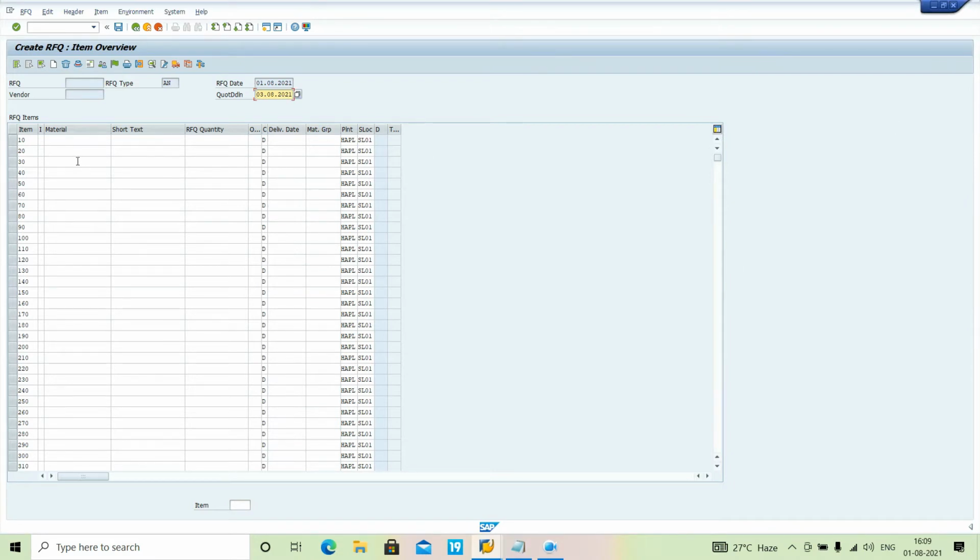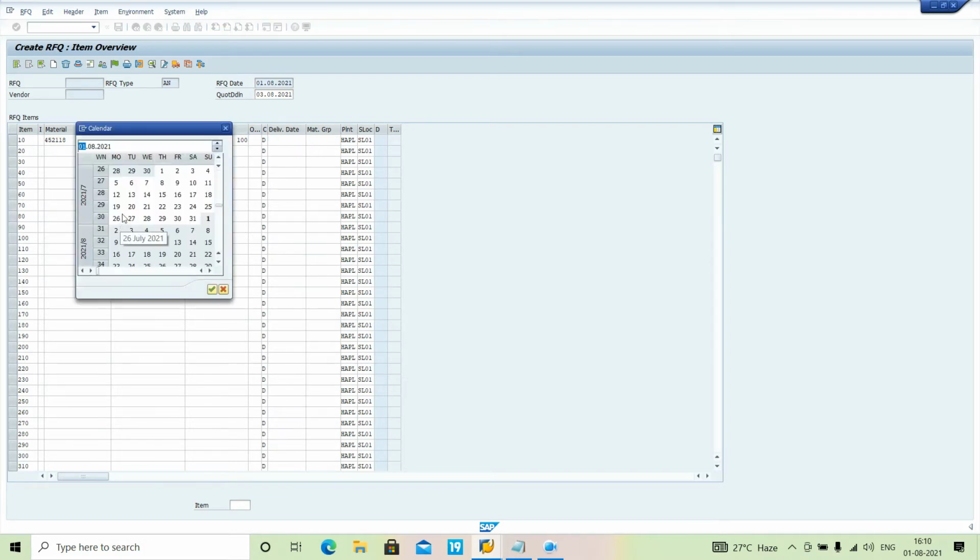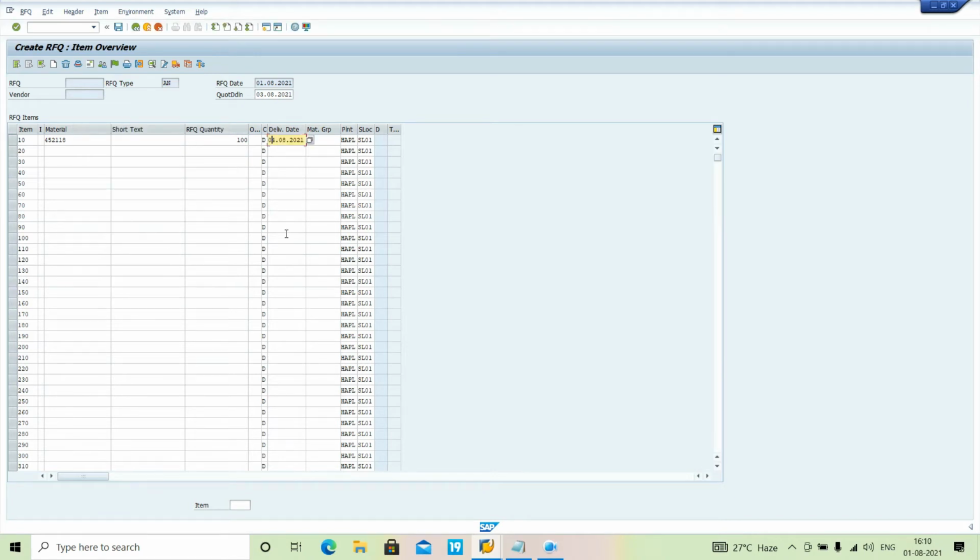First of all I have to create it with the material, for which material we want to do it. RFQ quantity, let's suppose I want 100 quantity, and the delivery date would be this. 3rd August is the deadline, so I will make the 4th the delivery date. Simply press enter here, select the line, and click on vendor.